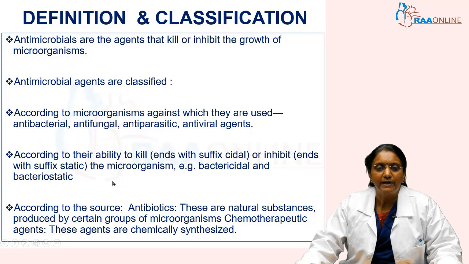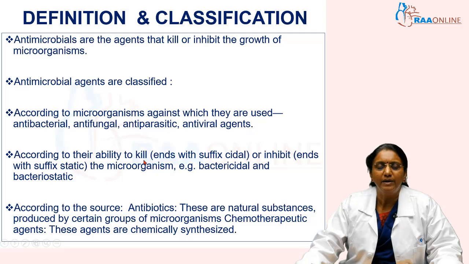Another classification of antimicrobial agents is as per the source. Antibiotics are natural substances which are produced by other microorganisms, which will either inhibit the growth of or kill other microorganisms. Whereas chemotherapeutic agents are chemically synthesized in the labs, and they also have antimicrobial properties. So we just saw what antimicrobial agents are and how they are classified: based on which microorganism they are used against, based on whether they are able to kill or just inhibit the growth of the organism, and according to the source of these antimicrobial agents.